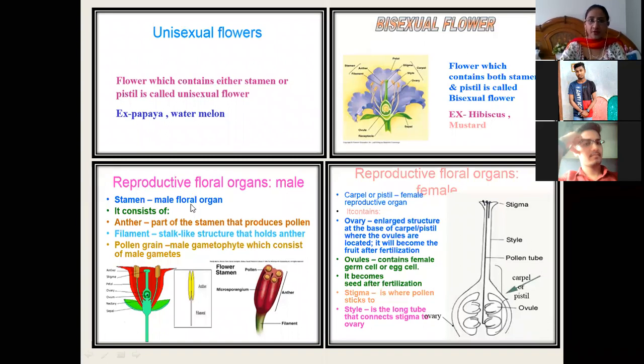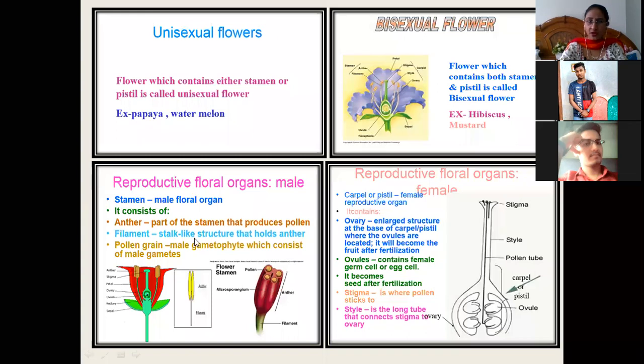Okay, reproductive parts. Again here I have shown you in diagrammatic form, where stamen is the male floral organ. It contains anthers. Stamens के अंदर क्या होते हैं? Anthers and filament. These are the parts of stamen. So anther is a part of the stamen that produces the pollen, which are transferred by various modes.